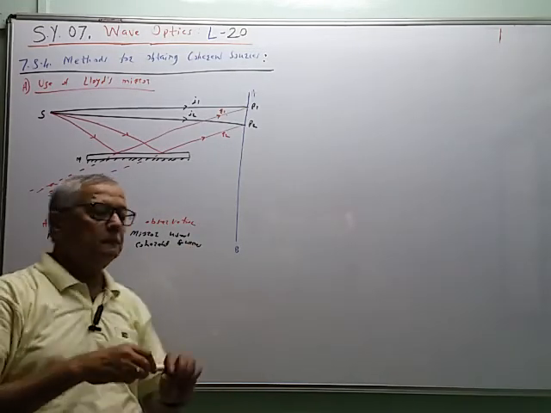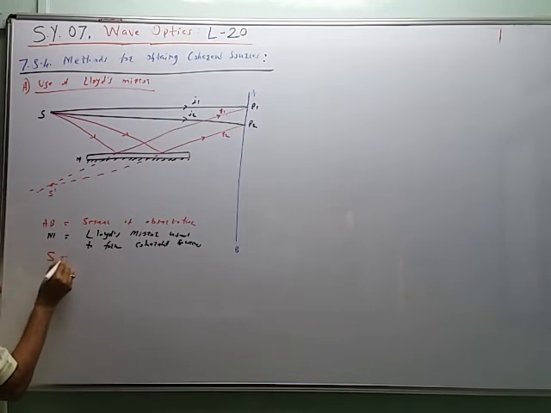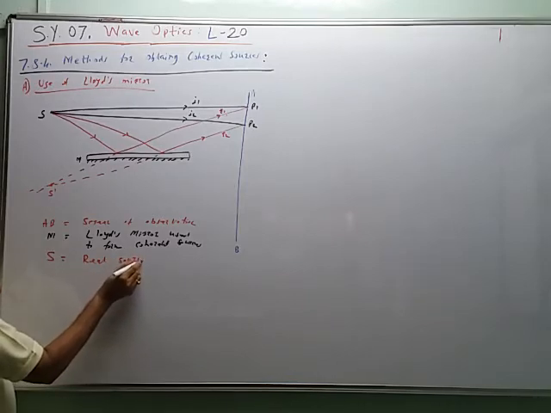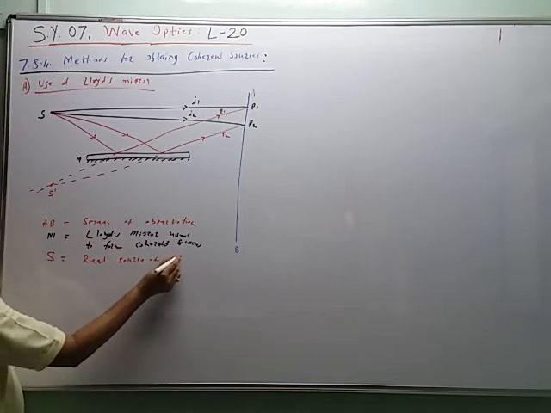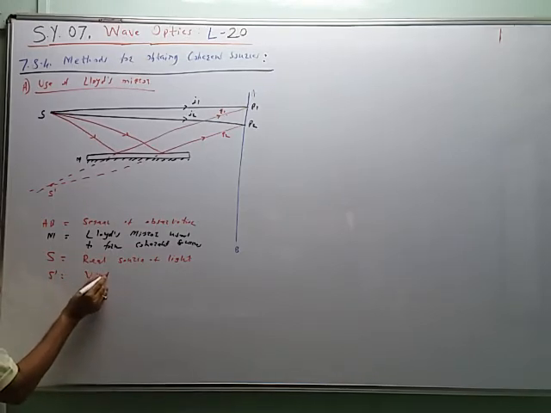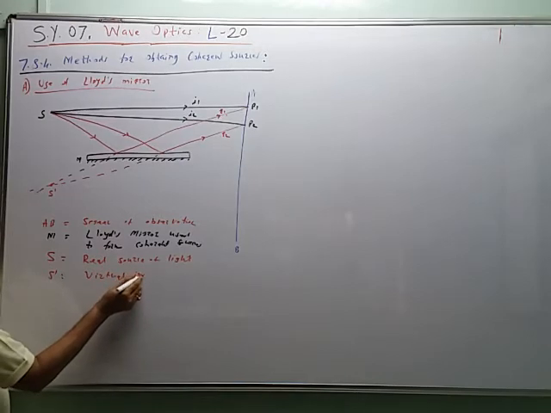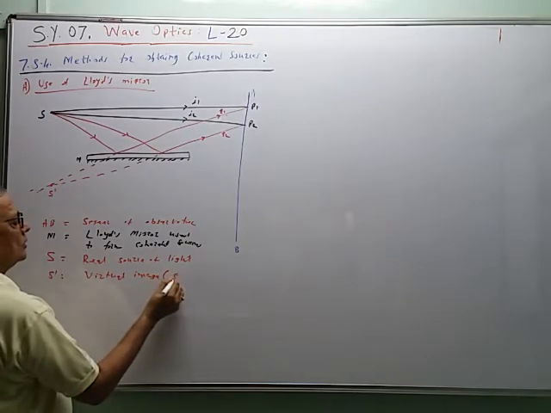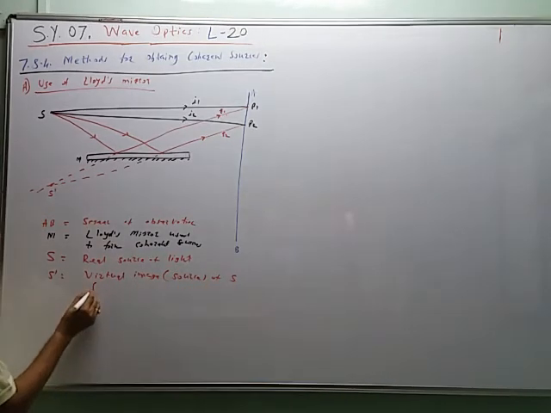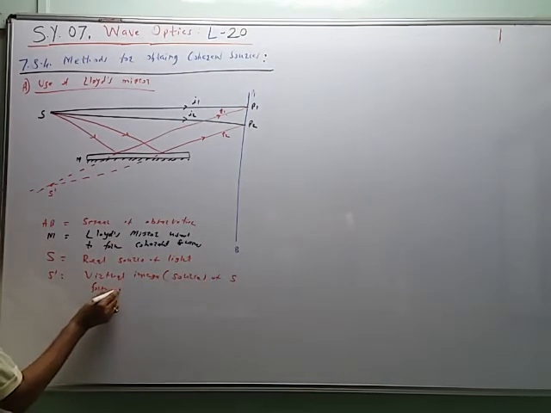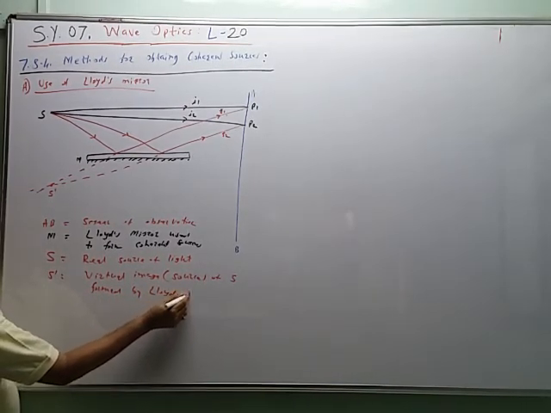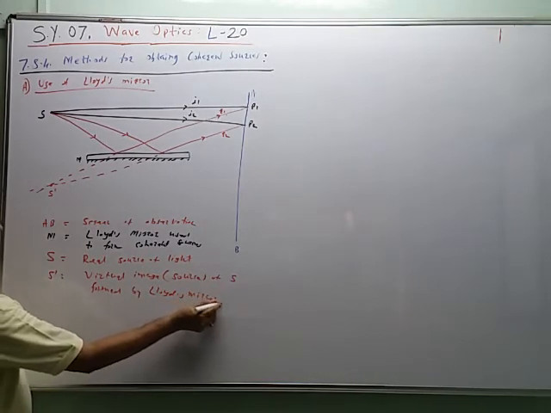S is a real source of light. S dash is a virtual image, or virtual source, of S formed by the Lloyd's mirror M.